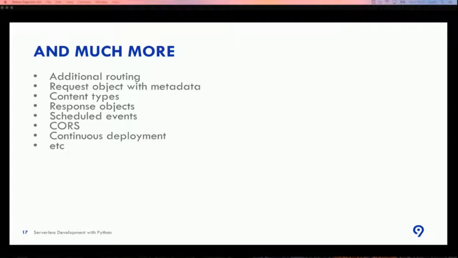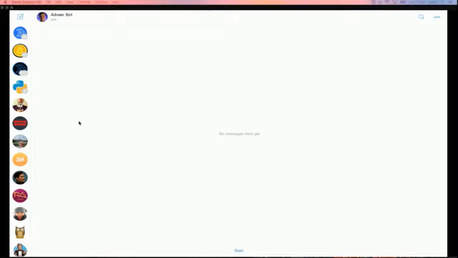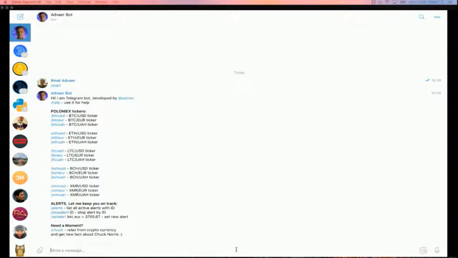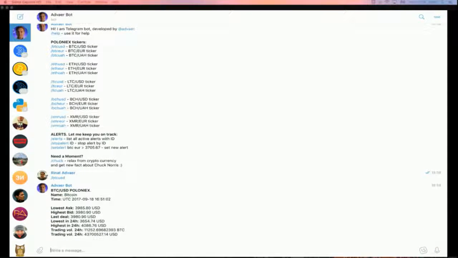So let's take a look at a live example that I implemented with AWS Lambdas. It was a simple chatbot which works mostly with cryptocurrency. You can retrieve the rate of some currency, for instance BTC USD.